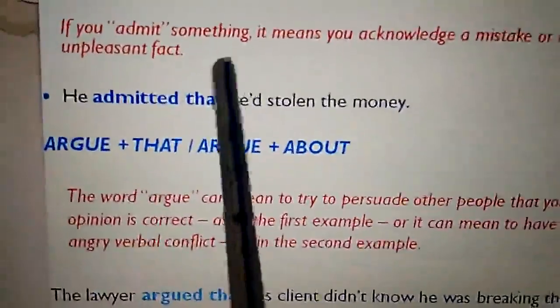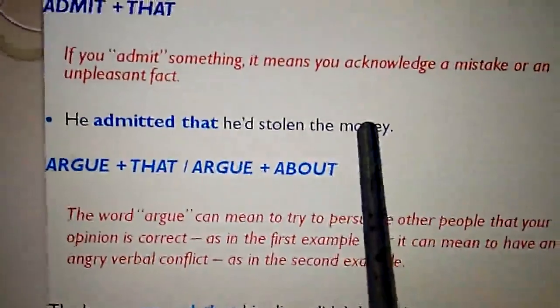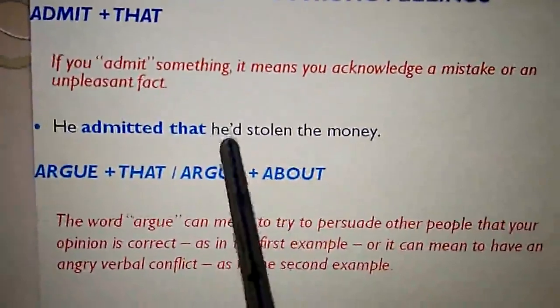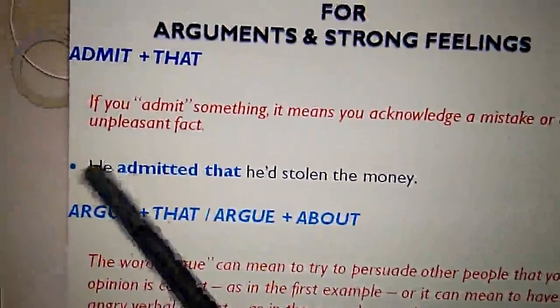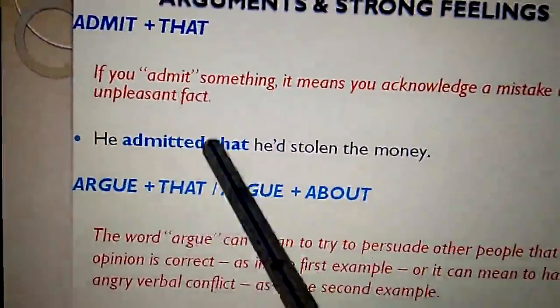He admitted that he had stolen the money. This is what he has done, the mistake he has made, and it's a very unpleasant thing to mention. So we have used a reporting verb, admit.